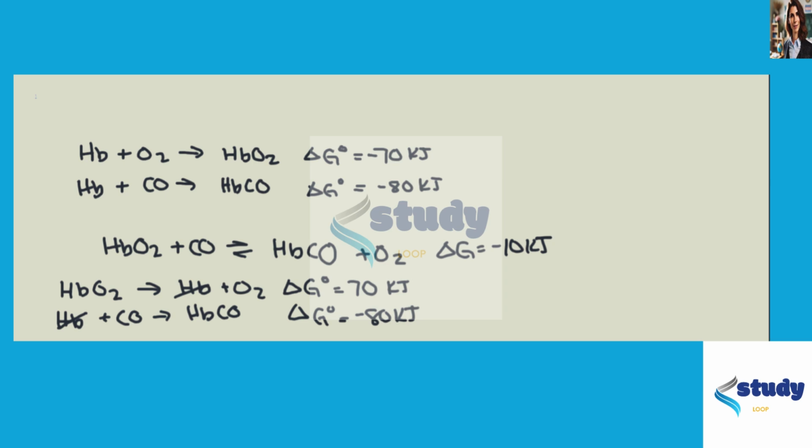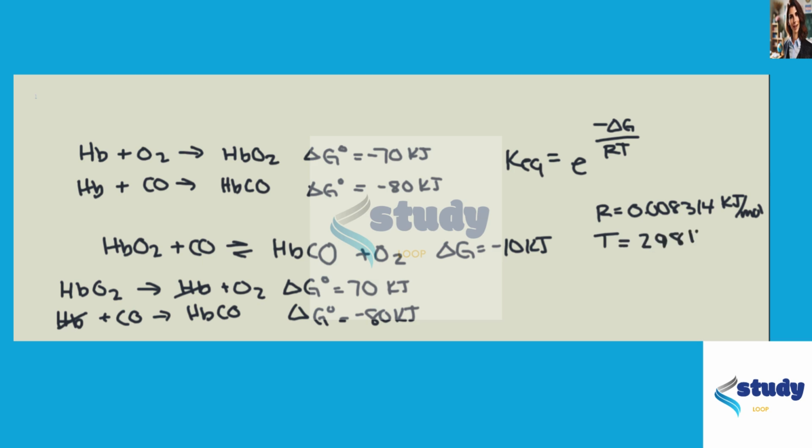Now, in order to calculate our equilibrium constant, we need to know a particular equation, so that's KEQ equals e to the negative delta G over RT, where R is 0.00834 kilojoules per mole. You've probably seen this as 8.314 joules per mole, but we're just converting it to kilojoules for ease. And then the temperature is in Kelvin, so that's 298 Kelvin.